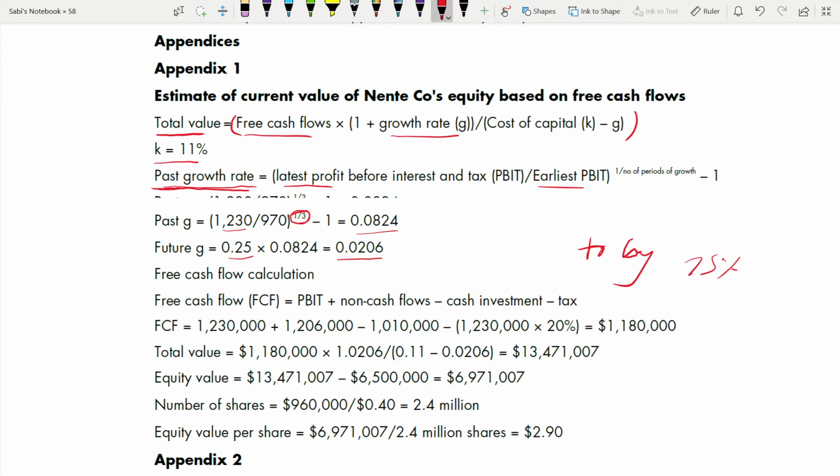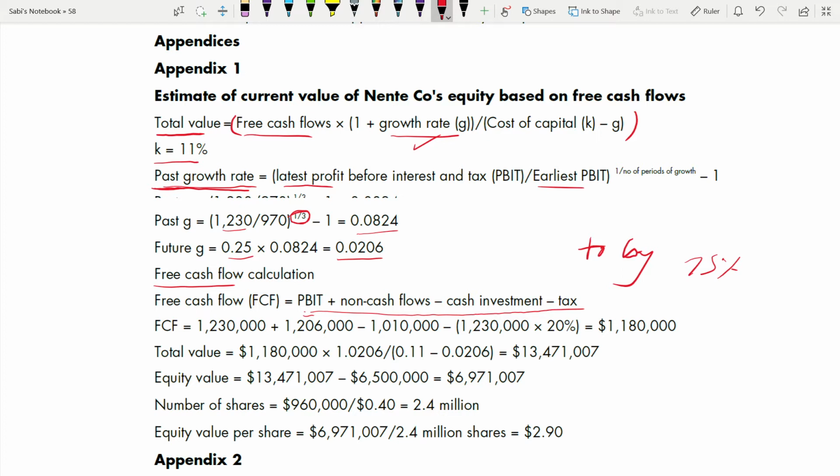Now, next is free cash flow calculation. You had done the growth rate to find the total value. Now you need the free cash flow. Free cash flow you have to adjust. Also write the formula. This is the formula. If you don't know, memorize it from here: profit before interest and tax plus non-cash flows minus cash investment minus tax. All your non-cash flow items, whichever you have deducted to get that profit before interest and tax, now need to be added back. It's like we're adding back your depreciation and all those things.